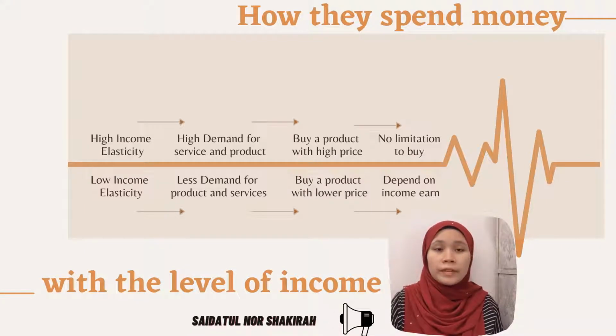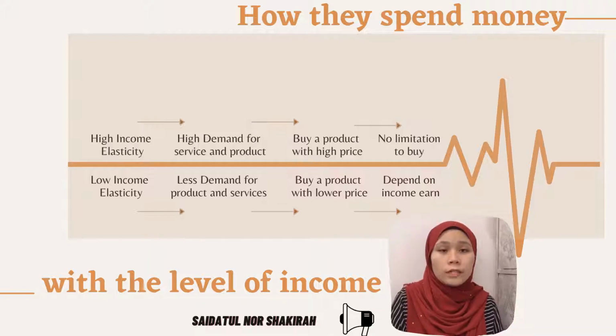Next, as we can see in the slide, this is about how a person spends their money according to their level of income. At first, for high income earners, they have a high demand for goods and services. This is because they can afford it. When they can afford to buy, there is no limitation for them on the service and how they want to be treated.